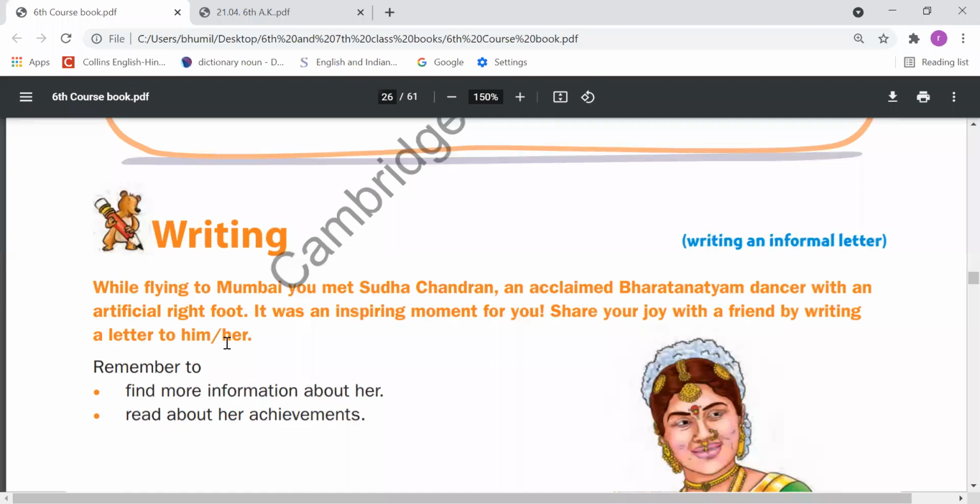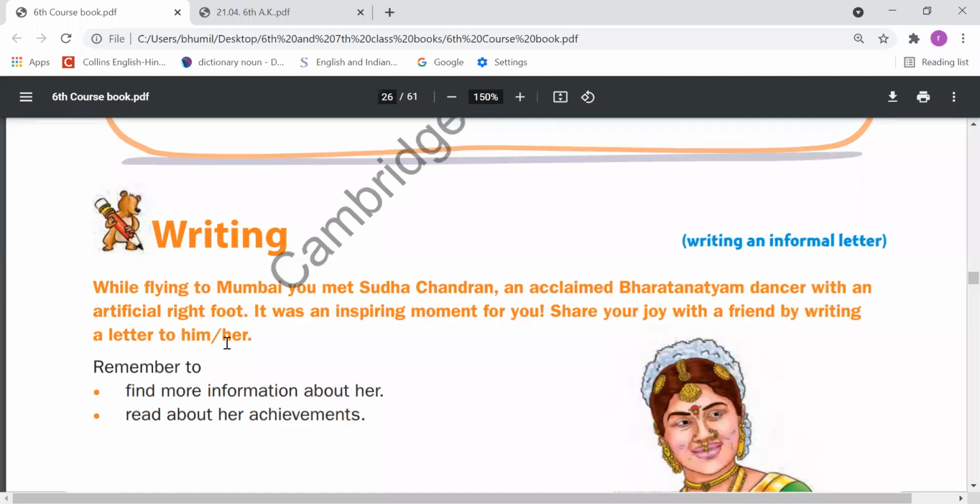Because whenever we write any letter to our friends or to our relatives, to our family members, that letter is called informal. So, in this, you need to describe a few points. Means you are flying to Mumbai and you met Sudha Chandran, and she's a Bharatanatyam dancer, and she lost her leg in an accident.